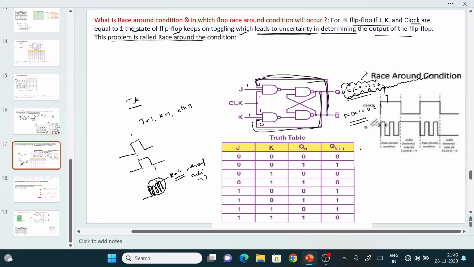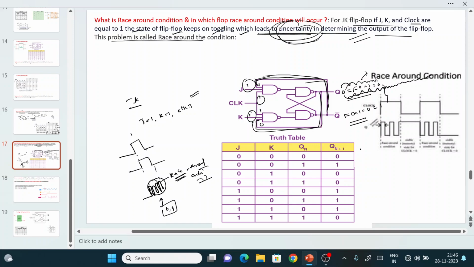What do you mean by race around condition? The flip-flop value changing from either 0 to 1 or 1 to 0, keeps on changing, which leads to uncertainty in determining the output of the flip-flop stage. Either we cannot decide 0 or 1. This uncertainty we call the race around condition, and it will occur when J equal to 1, K equal to 1, clock equal to 1. In this situation only it will occur.